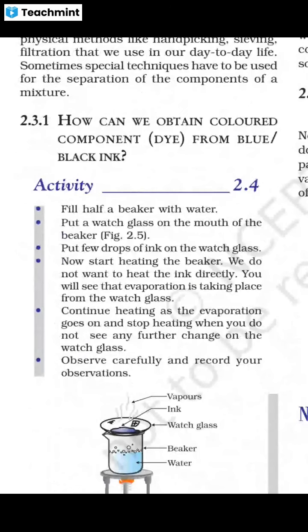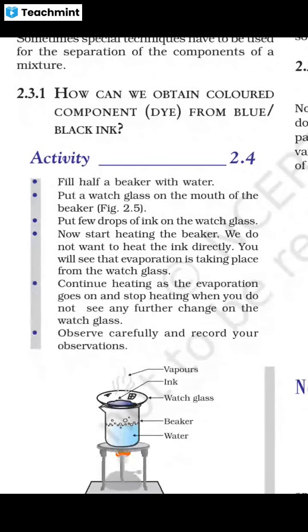Now there is an activity. How can we obtain the colored component or dye from blue or black ink? How can we separate the color from that solution? Fill half a beaker with water. Do you know what a beaker is? Tumbler, glass, you may say. Put a watch glass on the mouth of the beaker. Put a few drops of ink on the watch glass.